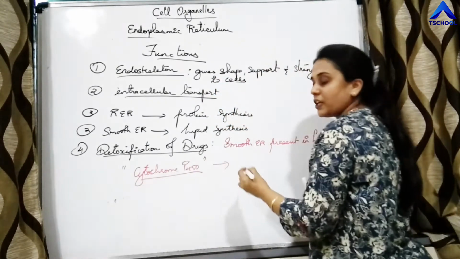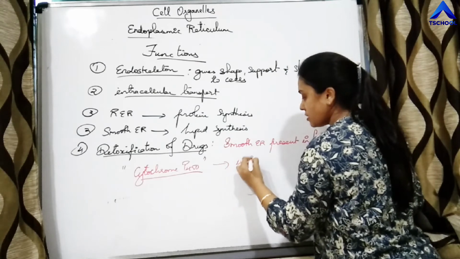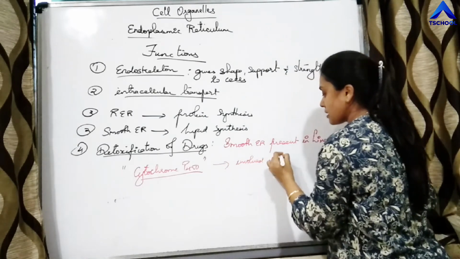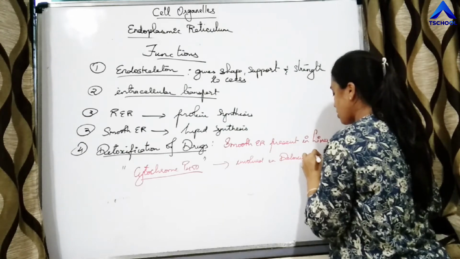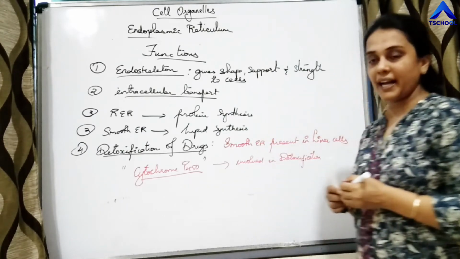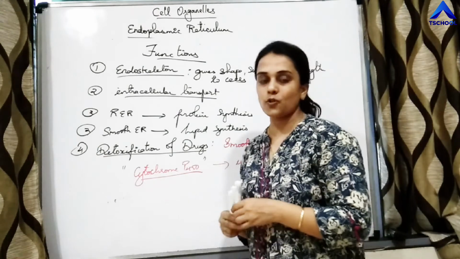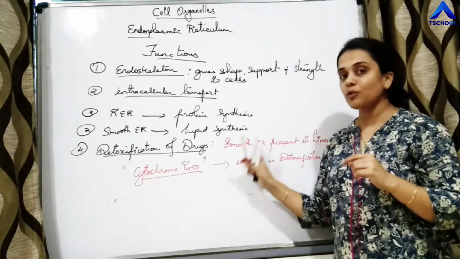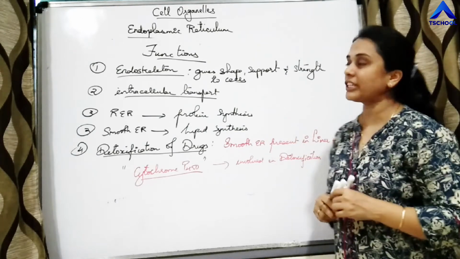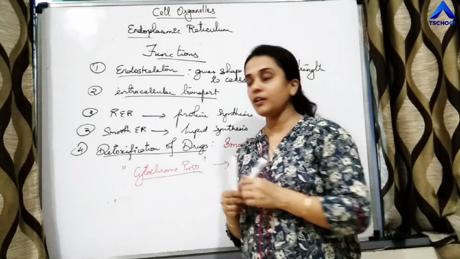This cytochrome P450 is involved in detoxification. Detoxification of the drugs is done by the enzyme cytochrome P450 present in the smooth endoplasmic reticulum of the liver cells.